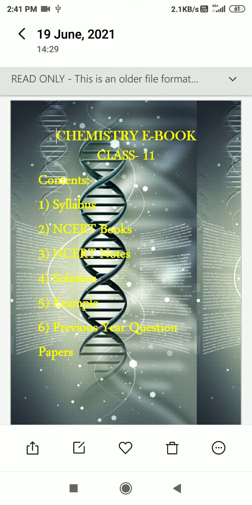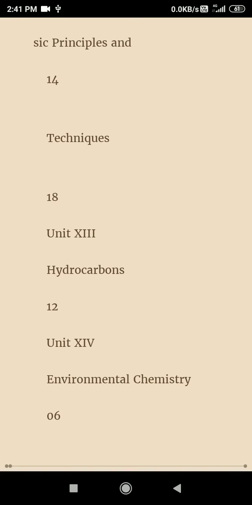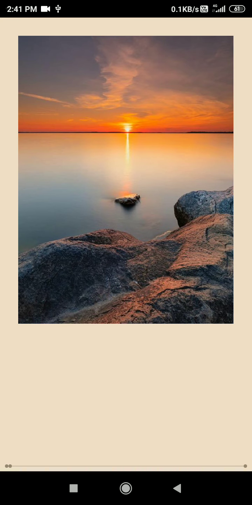The different contents of the standard 11 book: syllabus, NCERT book, NCERT notes, NCERT solution, NCERT exemplar solution, previous year's questions, etc. Now I am going to show the NCERT textbook. So this is the chemistry ebook for standard 11.